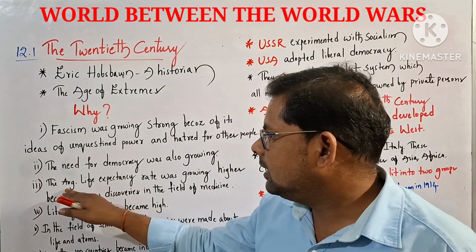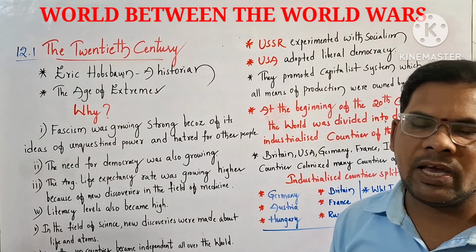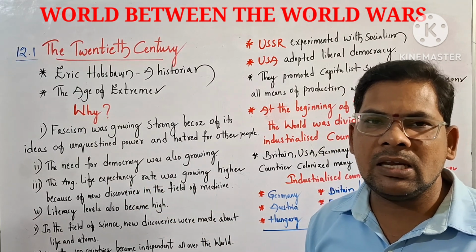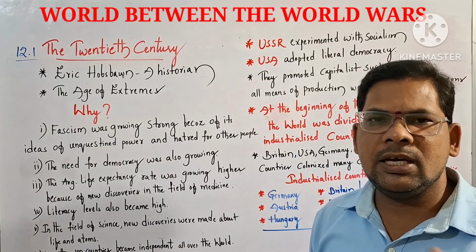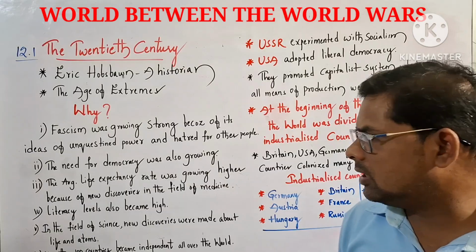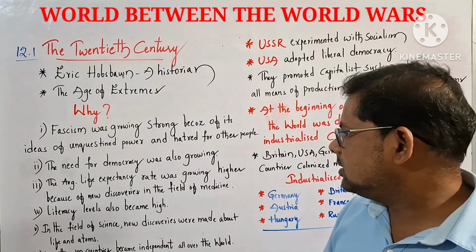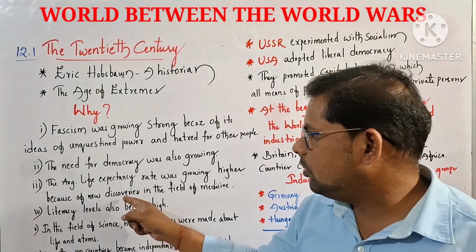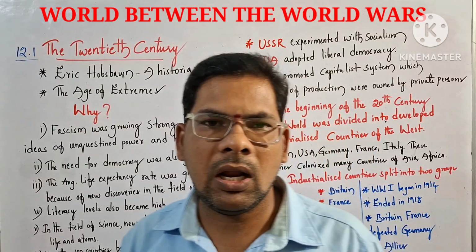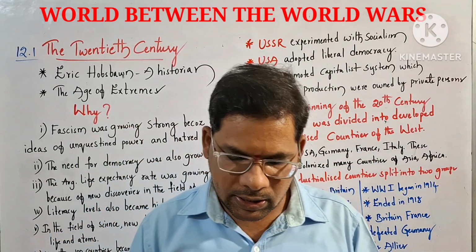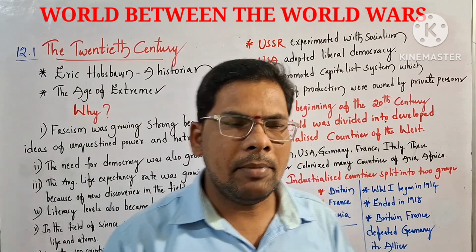Next one, third point, the average life expectancy rate was growing. Average life expectancy means the average years of living. India's average life expectancy may vary from 60 to 70 or 70 to 80, depending upon the different states. So the life expectancy rate increased. Why did it increase? Because of the new discoveries in the field of medicine. Medicine is one of the important factors to increase the life expectancy of people because of inventions in the medical field.